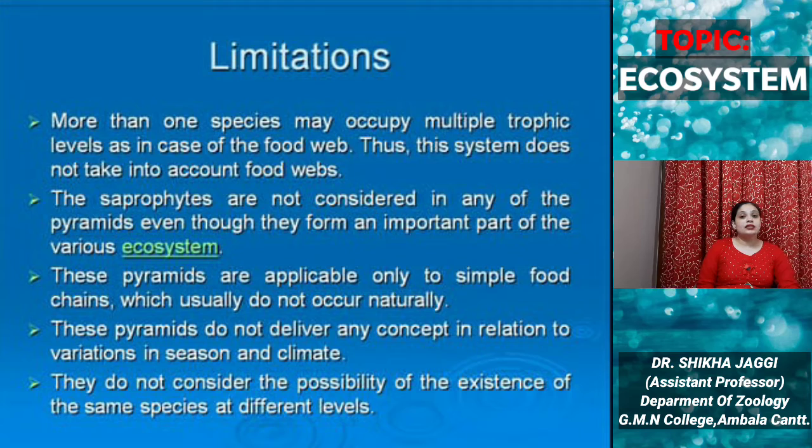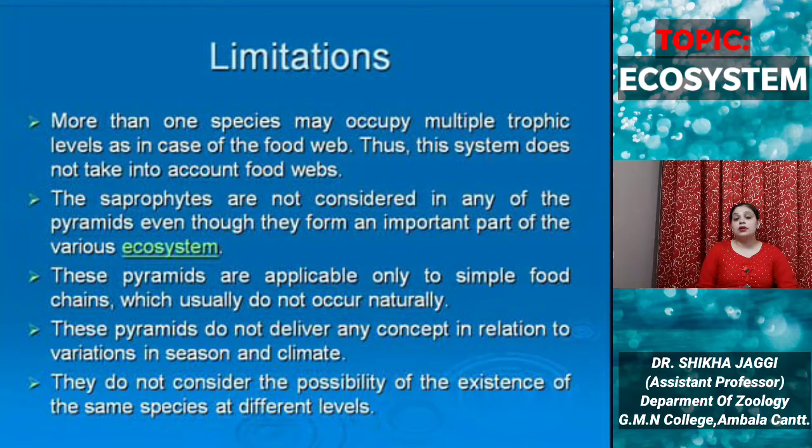Secondly, the saprophytes are not considered in any of the pyramids, even though they form an important part of various ecosystems. In all three pyramids, we have plotted producers, herbivores, primary carnivores, secondary carnivores, tertiary carnivores, but there is no place for the saprophytes. So this is a limitation of the pyramids.